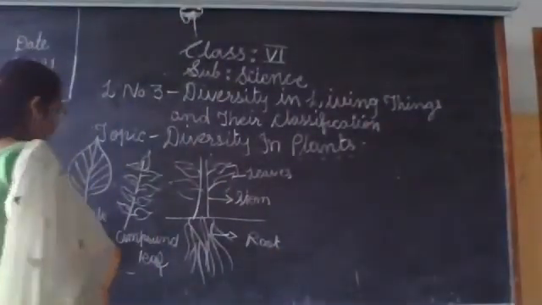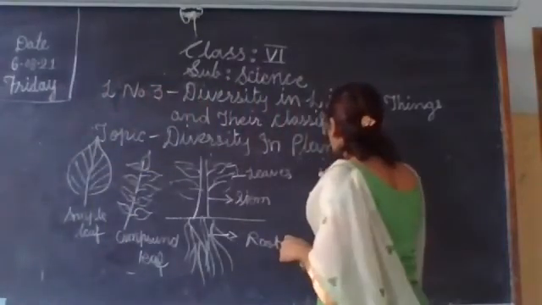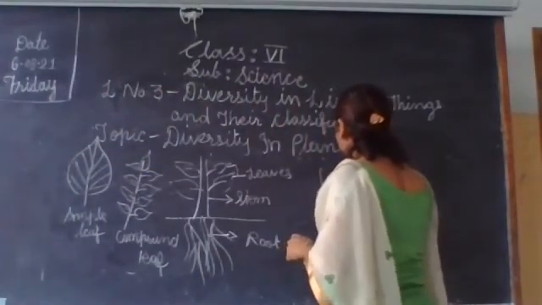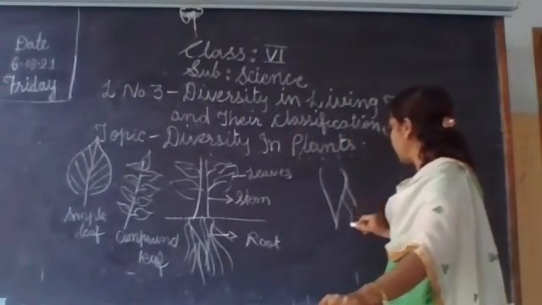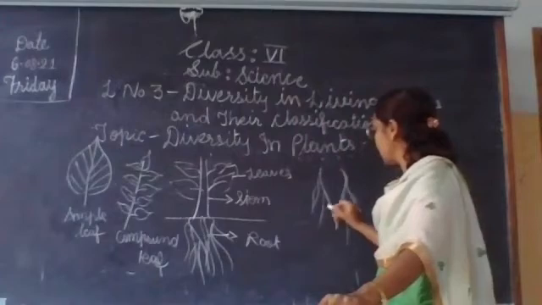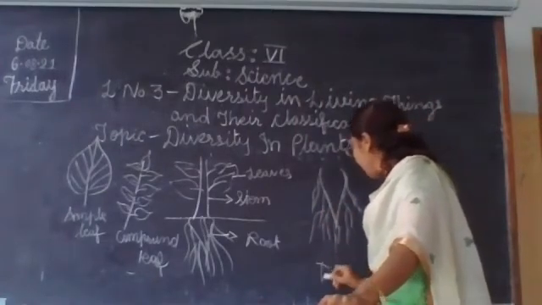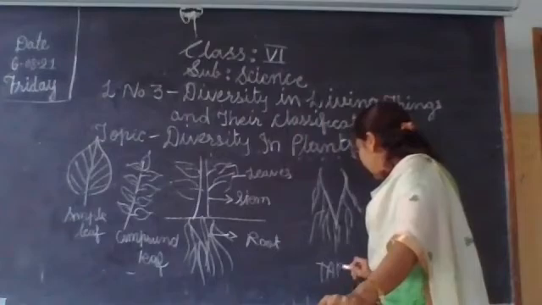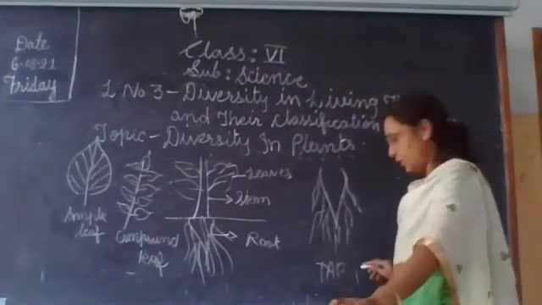One is the taproot and another is the fibrous root. Taproot means this is the main root, and small lateral branches arise from it. That is a taproot.